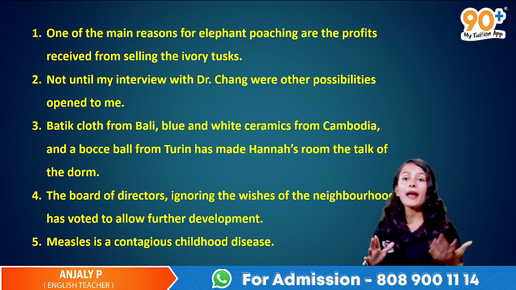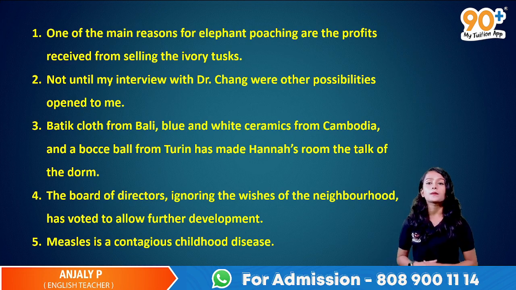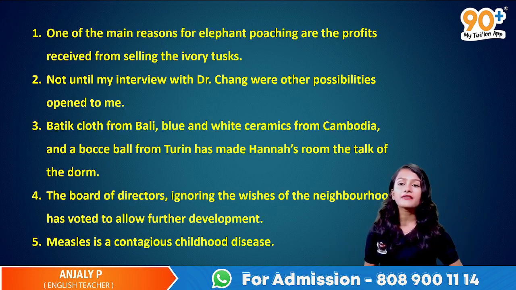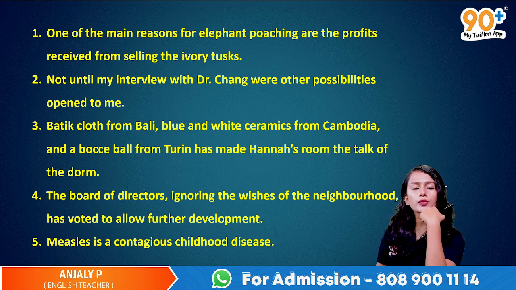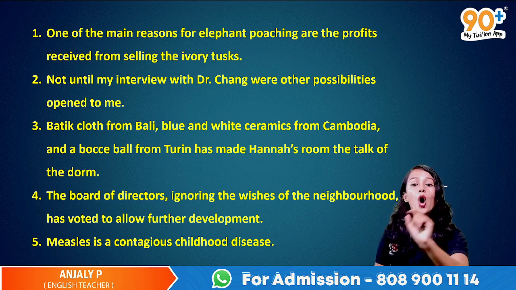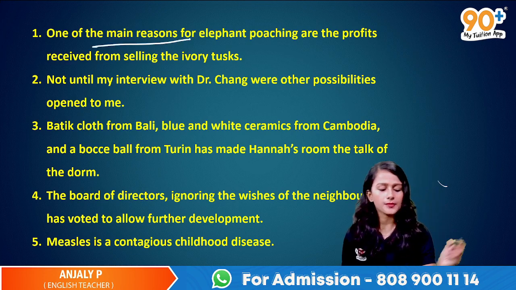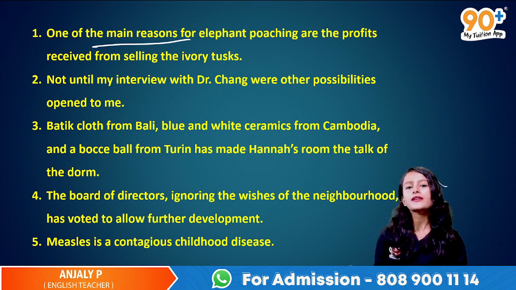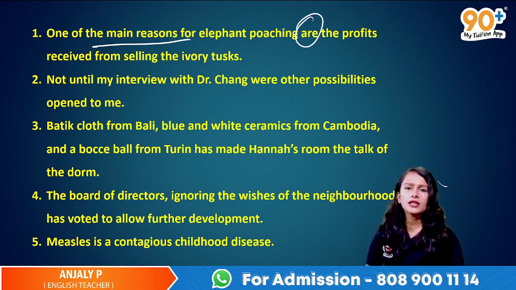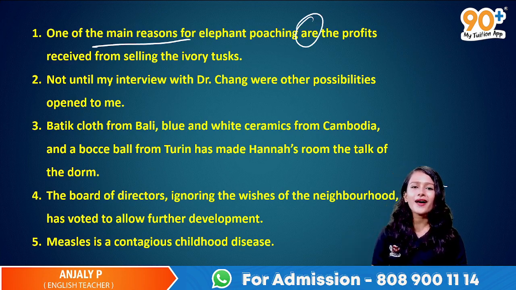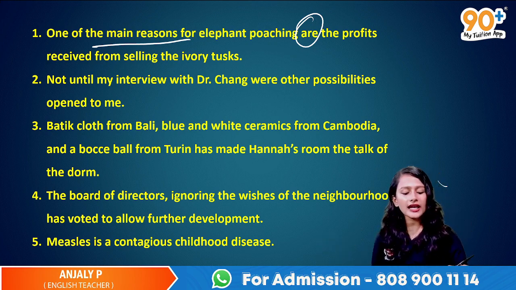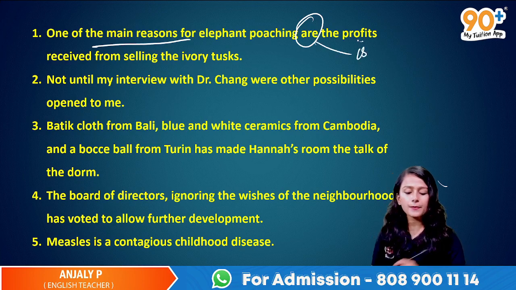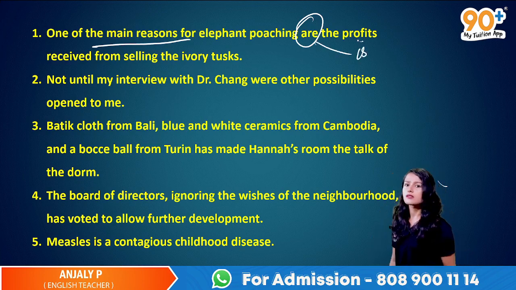Okay, so one of the main reasons for elephant poaching are the profits received from selling the ivory tusks. So, as I said just before, one of the main reasons. So what does that imply? One of the main reasons, remember, it's of course singular. And why is it given as "are"? Is "are" a singular one? No, it's for the plural subject. So one of the main reasons for elephant poaching is the profits received from selling the ivory tusk. We can check it out.